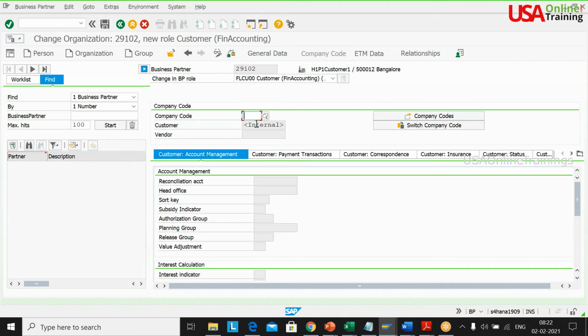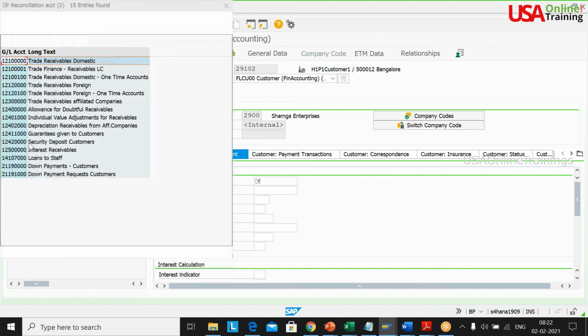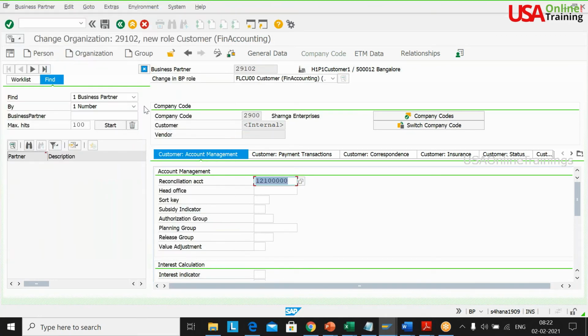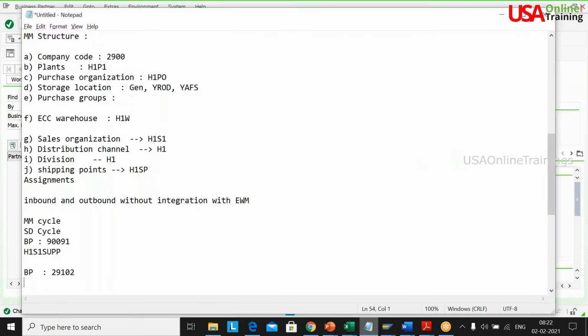For company code, it's internal, so the company code is 2900. The reconciliation account is something domestic. I'm not getting much information, so I'm saving it. Okay, this is your customer 29036.